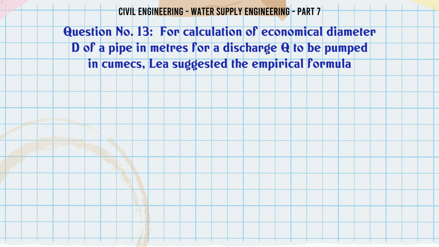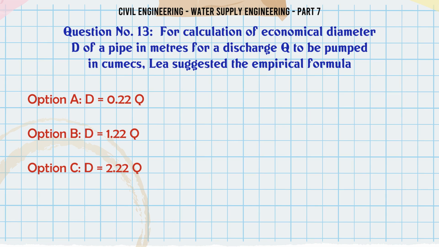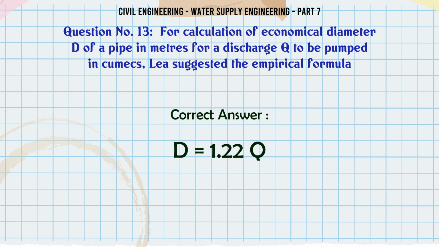For calculation of economical diameter D of a pipe in meters for a discharge Q to be pumped in cubic meters per second, Lea suggested the empirical formula A. D = 0.22 √Q, B. D = 1.22 √Q, C. D = 2.22 √Q, D. D = 3.22 √Q. The correct answer is D = 1.22 √Q.